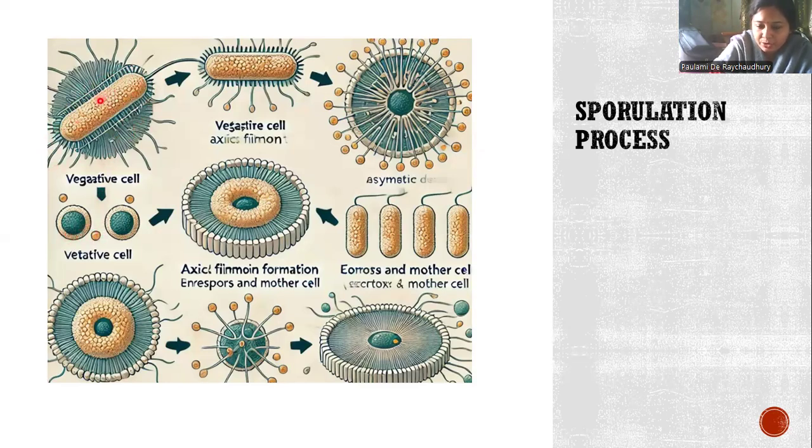Nutritional stress such as carbon and nitrogen starvation activates SPO0A. Two-component signaling systems like KinA, SPO0F, SPO0B phosphorylate SPO0A. So these are the genes. After phosphorylation, they become activated.